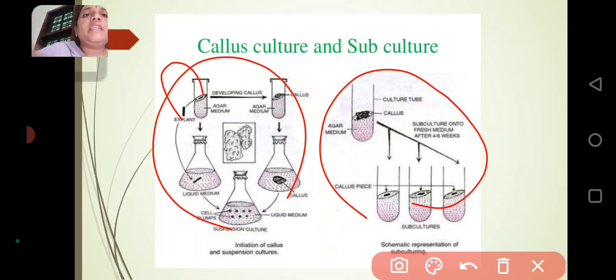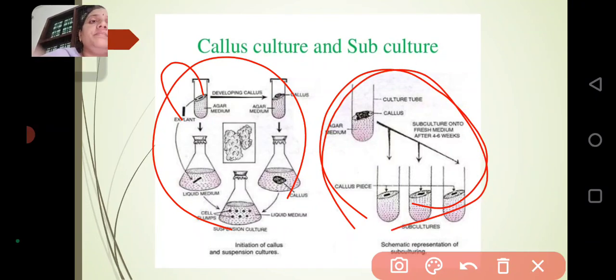For developing callus, the agar medium should be in the test tubes. Then the callus is developed after a few days. In the liquid medium, cell clumps are there. After that, the cell clumps are taken outside and grown as explants for giving nutrients and growth hormones. These are the subcultures. This is about callus culture.